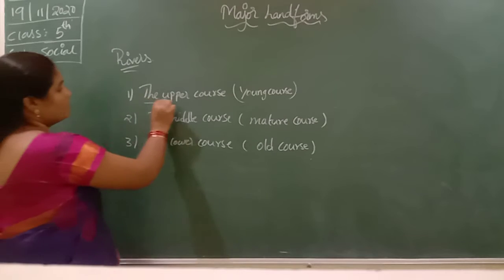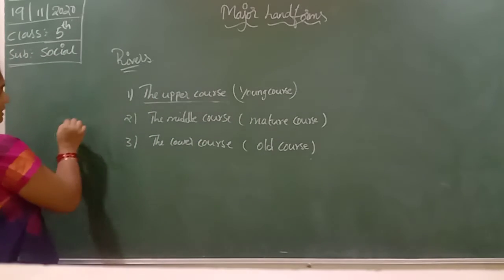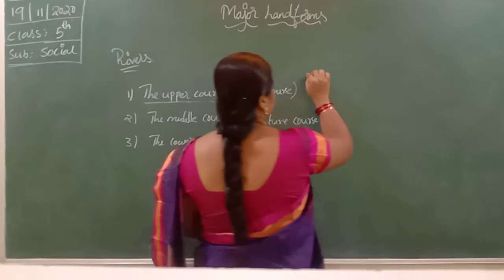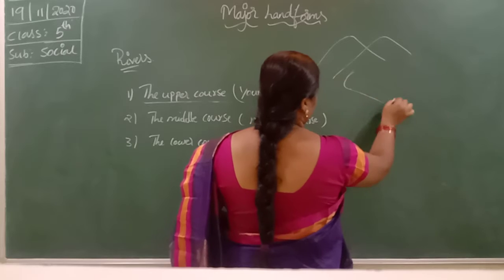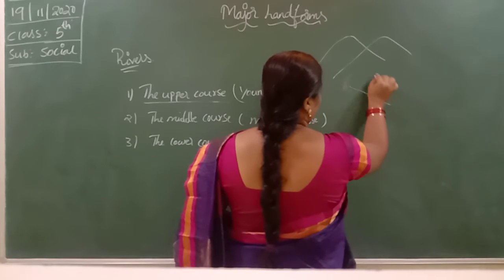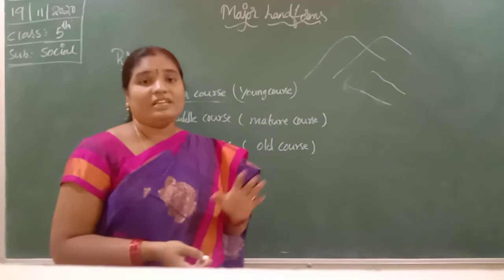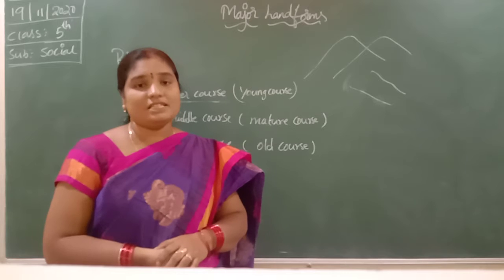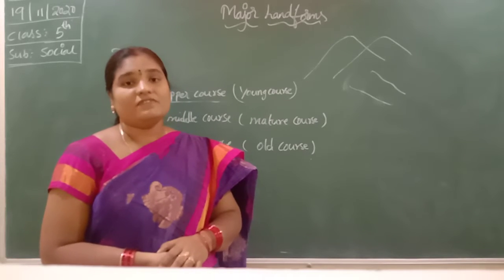Now, the upper course. What is the upper course? The river which originates near the mountains. From the mountains, the flow of the river is very fast.